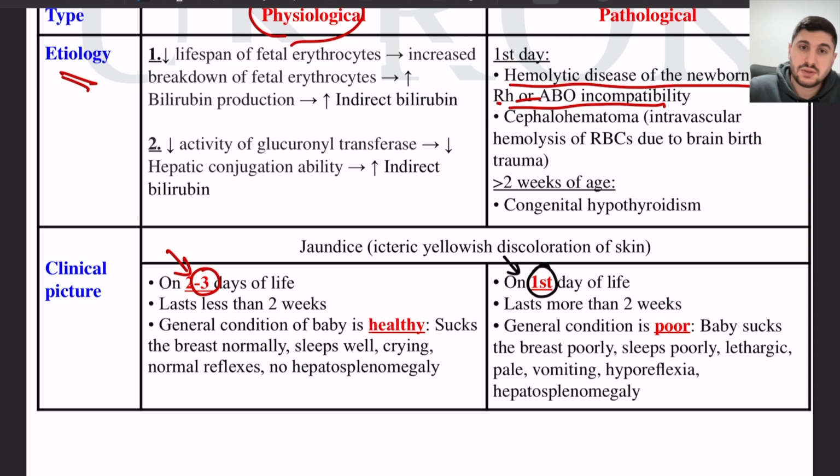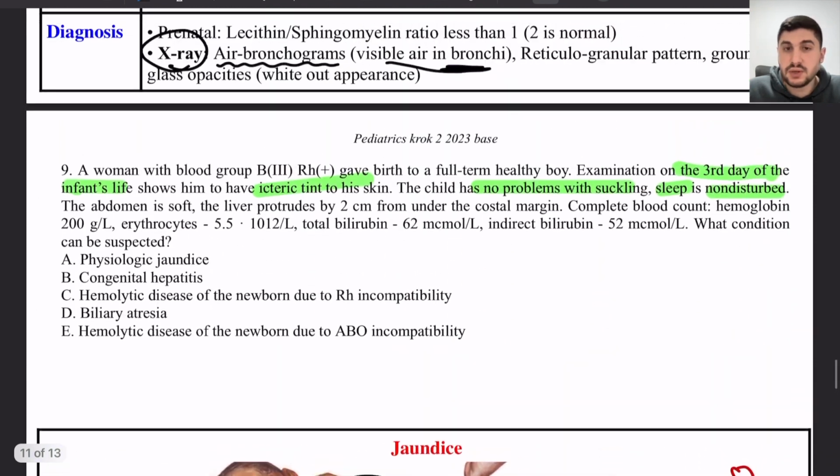Moreover, in physiological jaundice, we will have a normal condition of the child. The child will be healthy, suck the breast well, sleep well, and his crying is normal. He has normal movement, normal reflexes, and so on. In contrast, in pathological jaundice, his condition is poor, he doesn't eat well, he sleeps poorly, and so on.